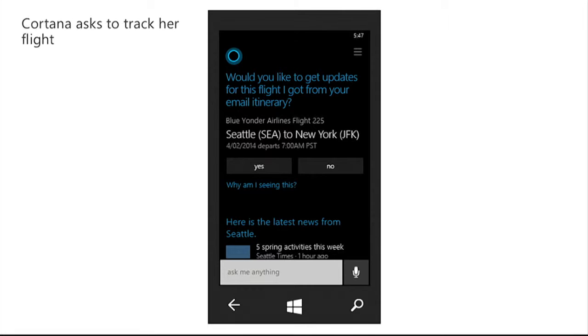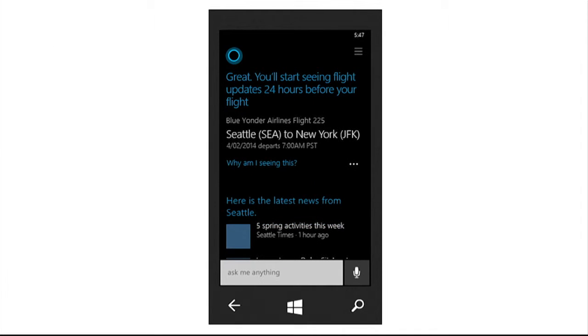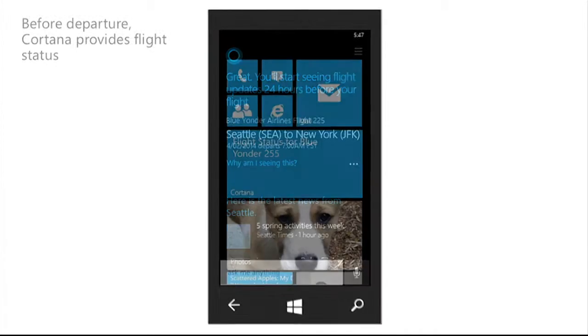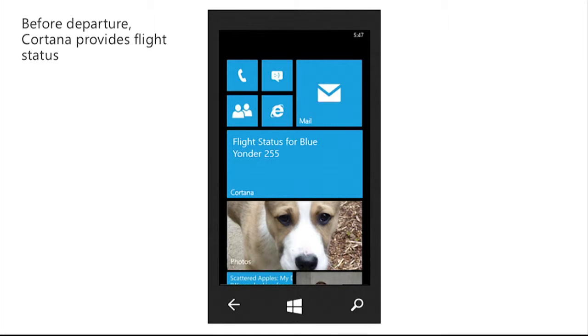and asks Estella if she wants to track the flight. Because Estella has so much to do before her flight departs, she asks Cortana to help her keep her updated. She taps yes, and Cortana lets her know that the day before departure, she'll give her up-to-date status. Now that day has come and Estella is ready to get on her flight. She goes to her start screen and notices that Cortana's live tile is updating with flight status information for her trip to New York.